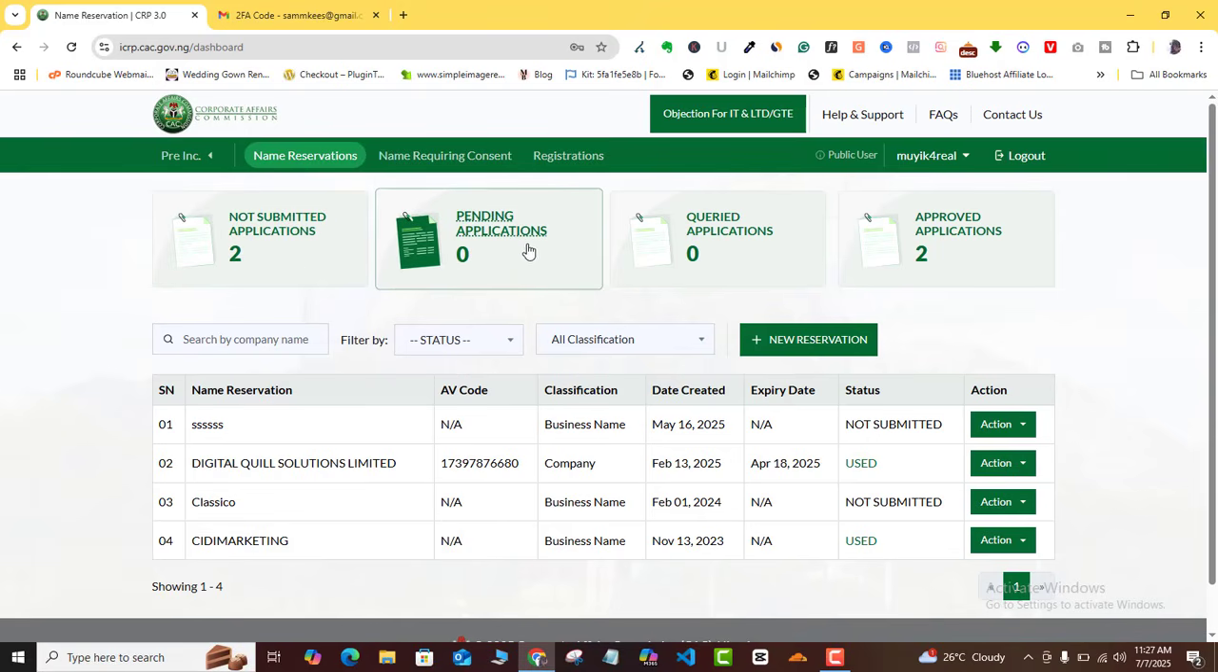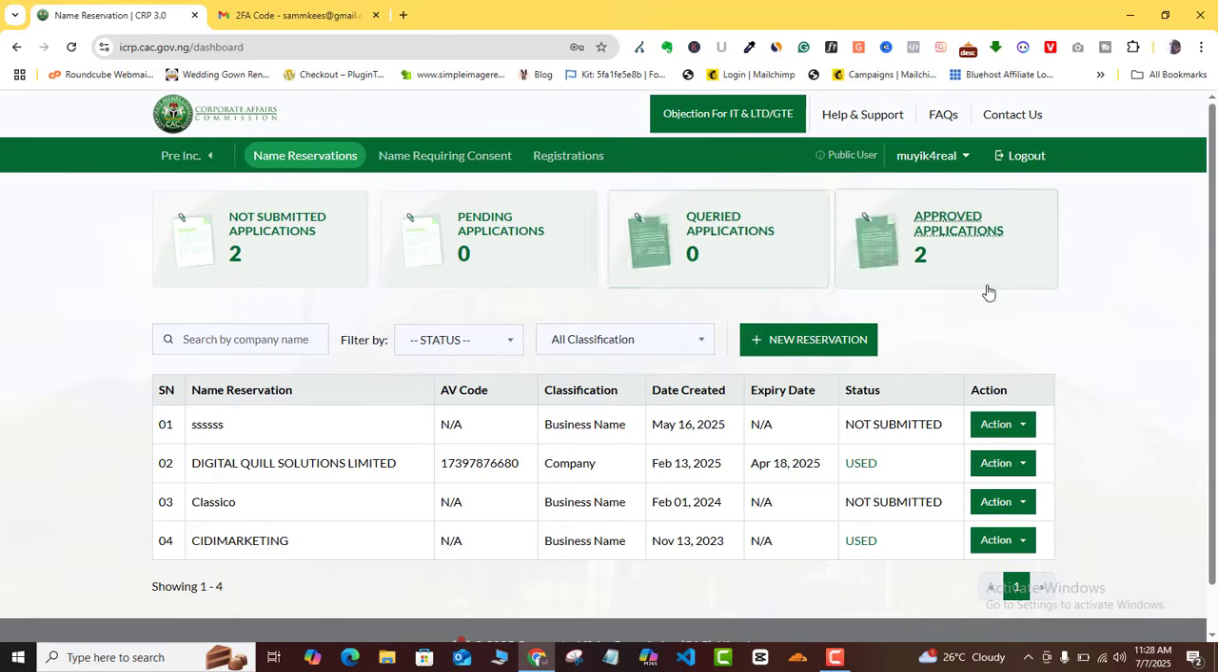This is pending application, this is queried application, and this is approved application, if that is what you're looking for. And then if you come down here, you will see that these are the jobs that I have done before now. Okay, so you can see we had this also in the old system. It's just that things have changed a little bit.